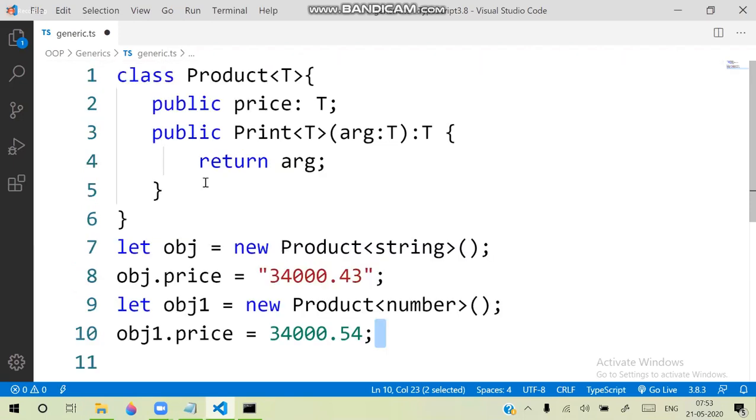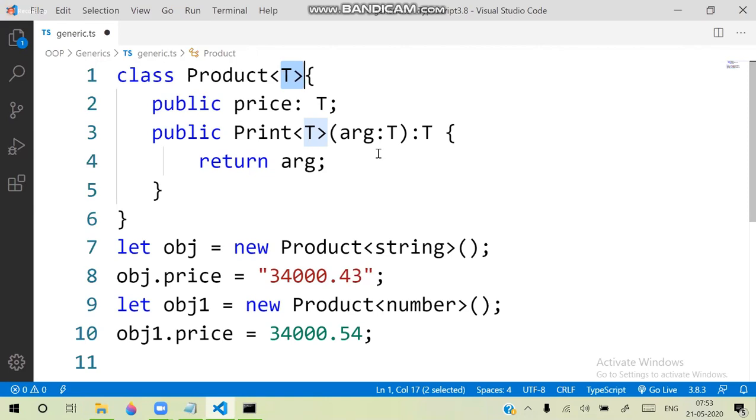So what is the intention of initializing a class? What is the intention of initializing a class as generic type? So that while allocating the memory, it can handle that particular type.